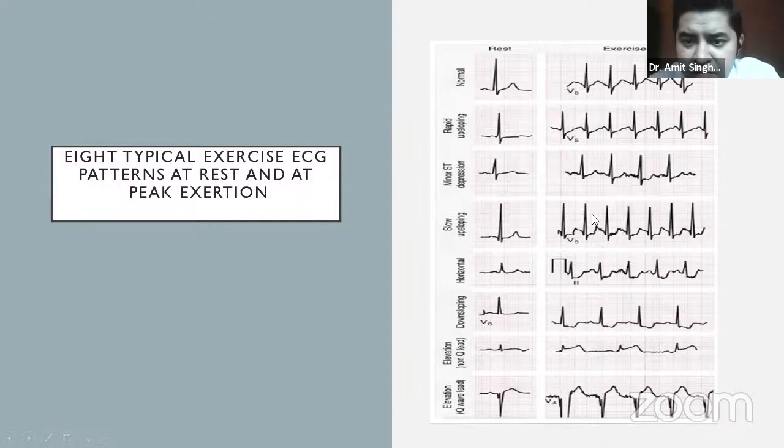There are also examples of what is a normal response. As we can see in the first strip, the normal response is upsloping ST depression. Second response is a rapid upsloping, again that is a normal response. The third ECG strip is showing a ST depression. It is somewhat slightly flatter, that is a borderline positive. The fourth strip is a slow upsloping. We can see again that is a positive response. The fifth one is a horizontal, and the sixth one is the downsloping. Is that clear?